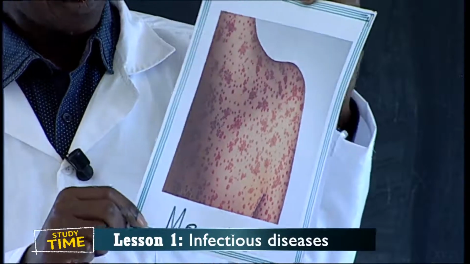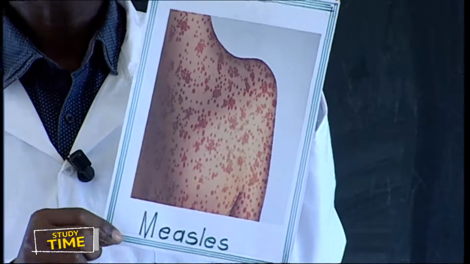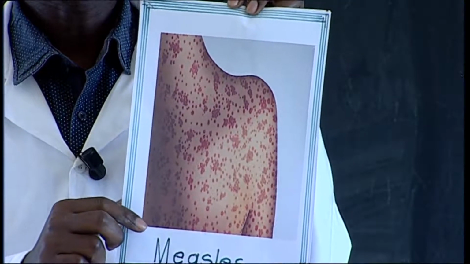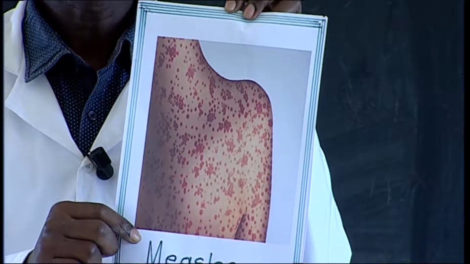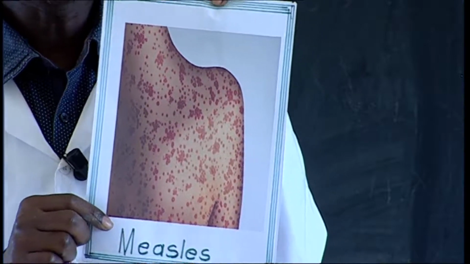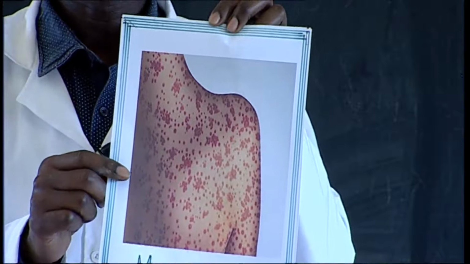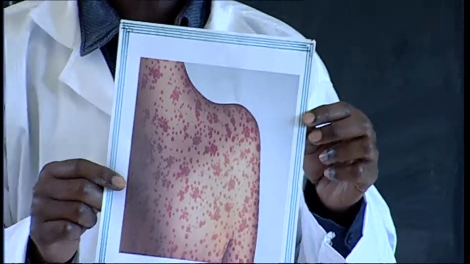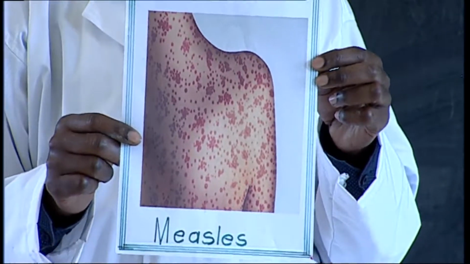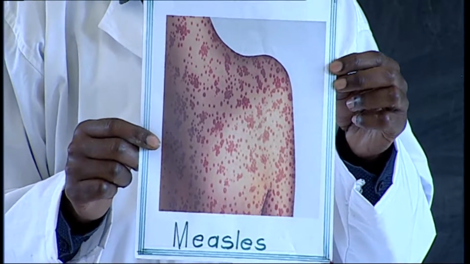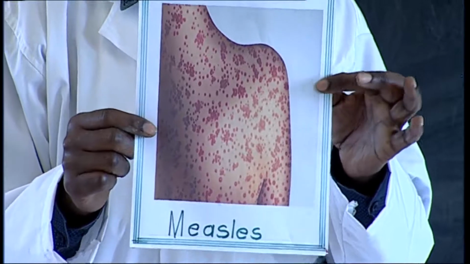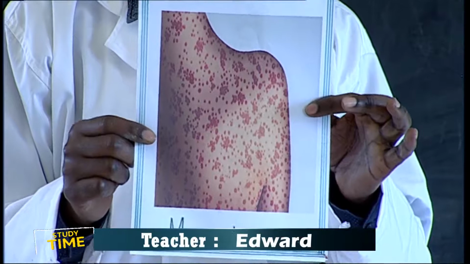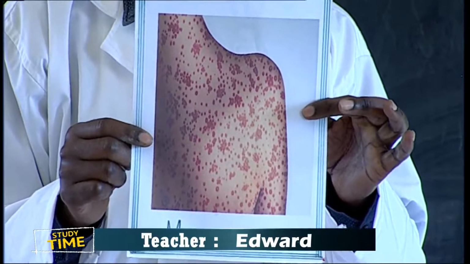If you look at this photo, and you are a person who fears too much, you may not even wish to be near such a person. Therefore, good children, if you find a child or a friend of yours having these swellings or the skin looks like this, please keep a distance so that it does not catch you.